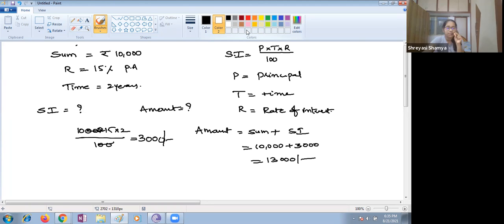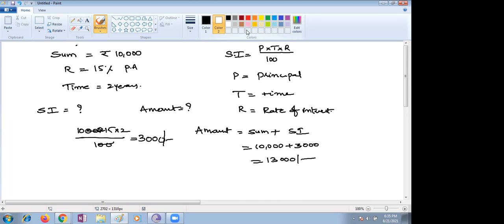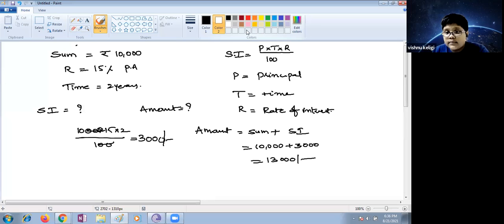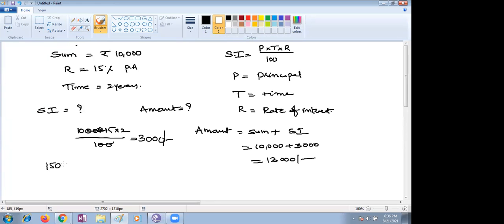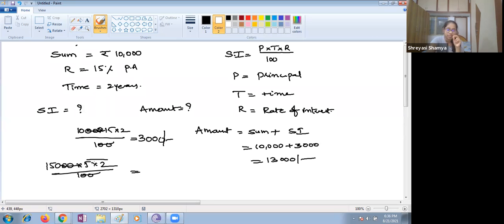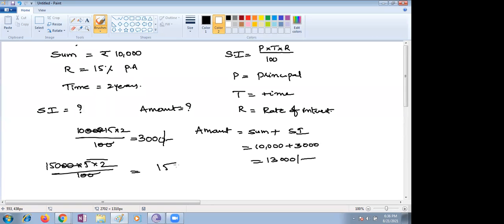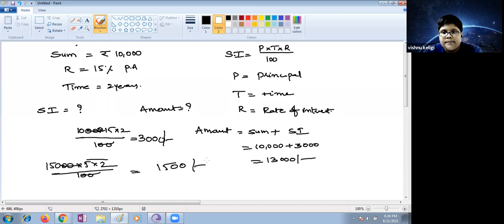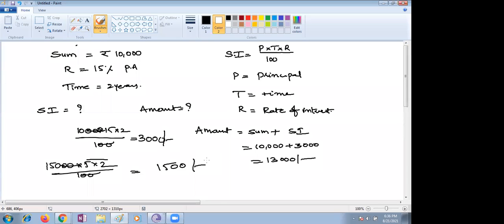Suppose the amount to be paid is 15,000 at 5% per annum after 2 years. Find the interest. How much? 1,500. 15,000 into 5% into 2 years divided by 100. Come on, children, make it. 1,500. Ma'am, 16,500. Yes, this is the way we can calculate.